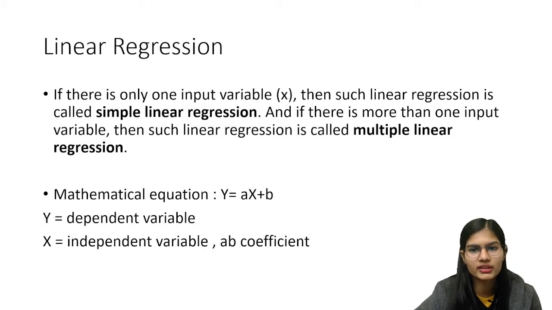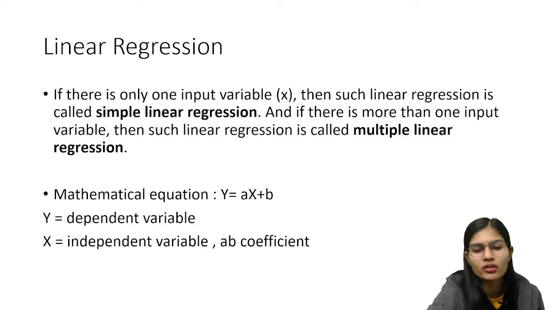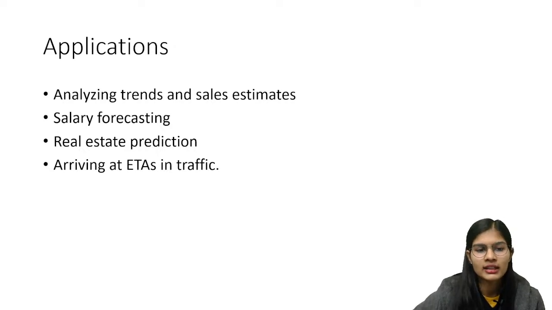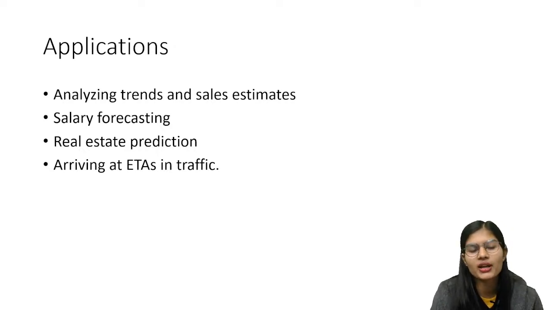Here you have two types of linear regression, simple and multiple. If you have only one input variable, that is simple linear regression. If more than one input variable, then that is multiple linear regression. Now, what are the applications? Applications could be analyzing trends and sales estimates, salary forecasting, real estate predictions, and arriving at ETAs in traffic.